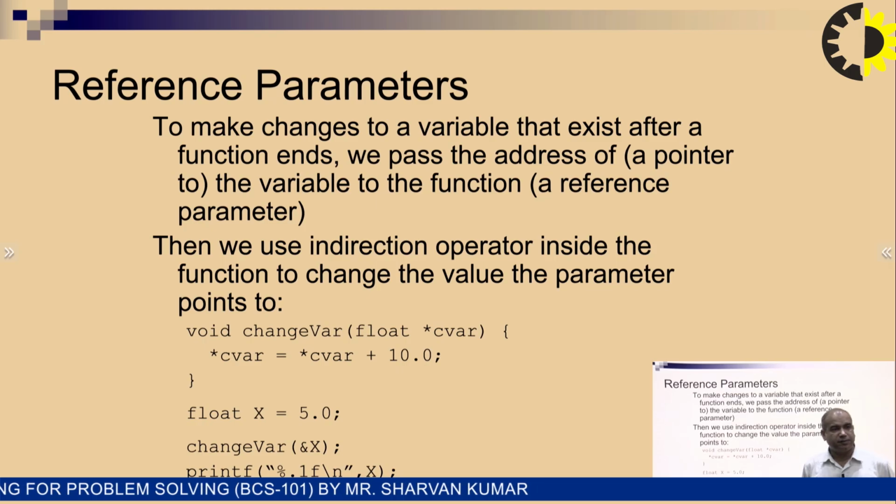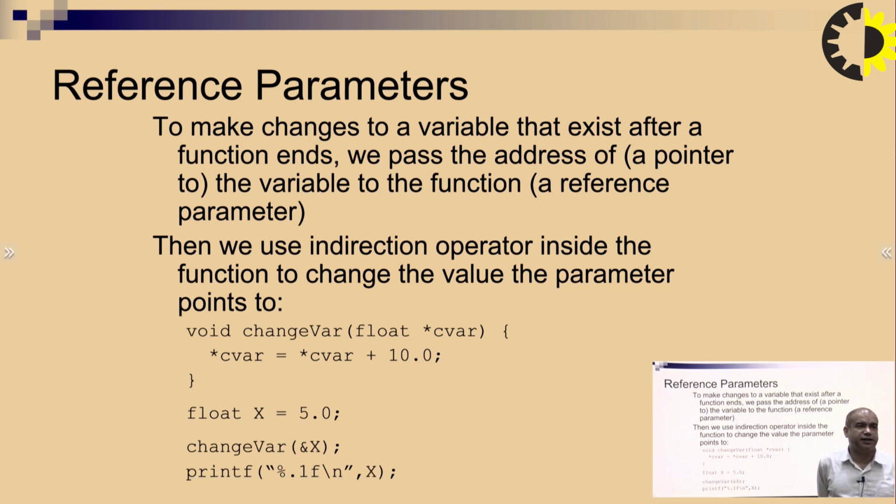Next is the reference parameter. To make changes to the variable that exist after the function end, we pass the address of the pointer to the function, a reference parameter. Then we use indirection operator inside the function to change the value of the parameter pointed to.